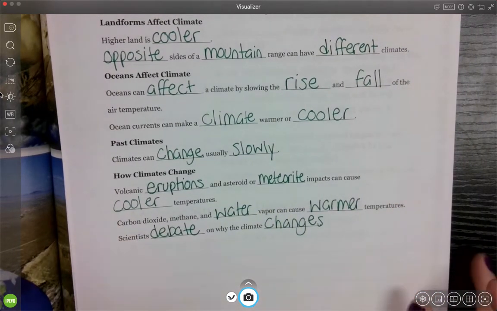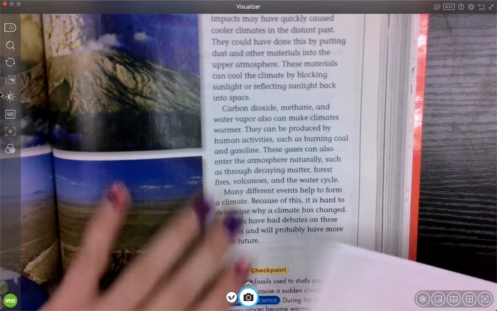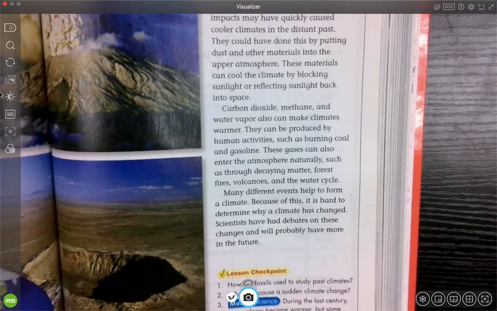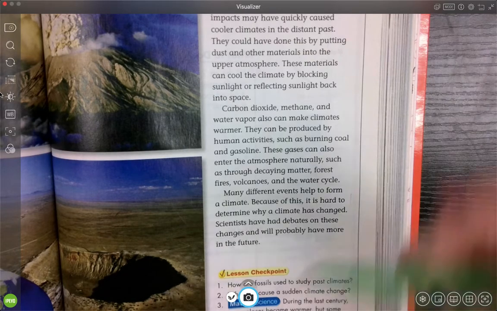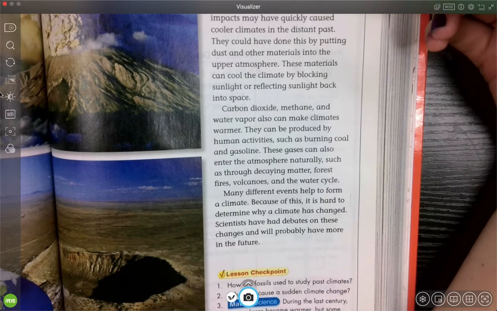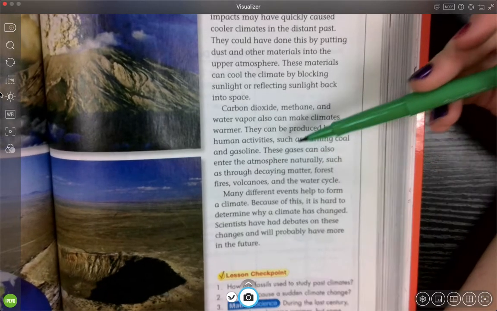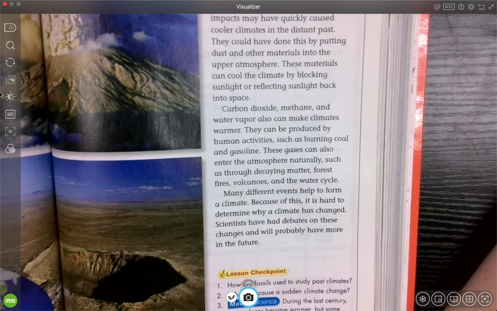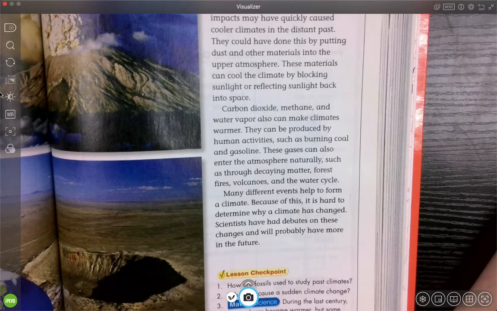Although there's a lot of reasons why the climate can change, scientists don't always agree on that, and there's so many more reasons why the climate changes that's beyond this that we see today. So that's something that's become a huge thing for our country, is climate change and how we can better take care of the environment so that we can kind of minimize that climate change. And scientists are still debating that today.